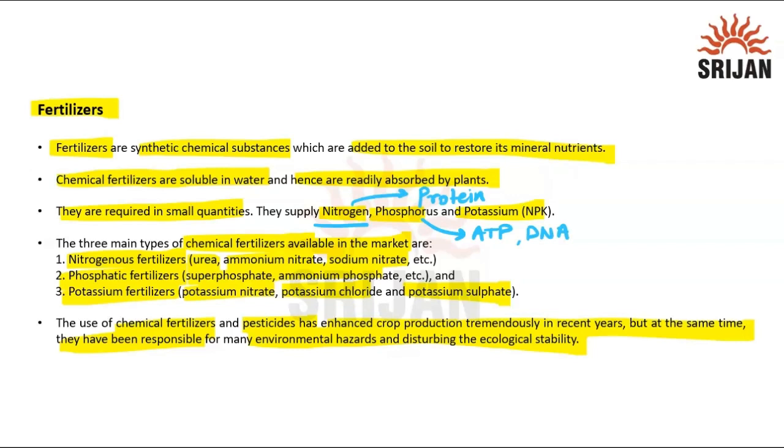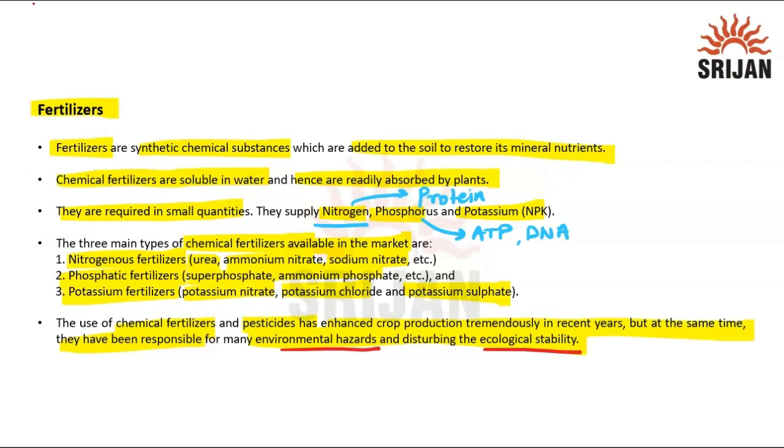Once you are putting a certain amount of pesticides or fertilizers into the soil, they will take a lot of time to be recycled in nature, because the way we are making them is completely artificial, as I said. That affects the overall procedure of their recycling, and that is the reason we say this causes environmental hazards and disturbs the ecological stability, because they remain in the water, which becomes toxic after a certain point of time.